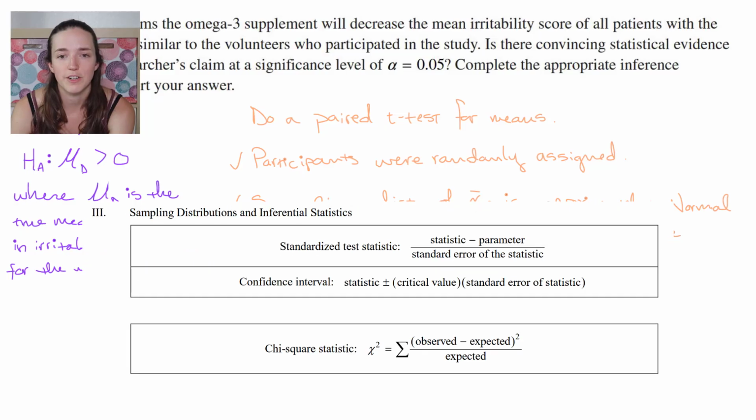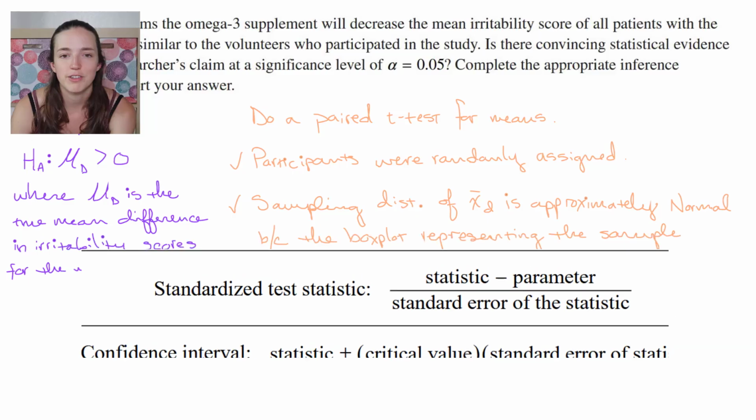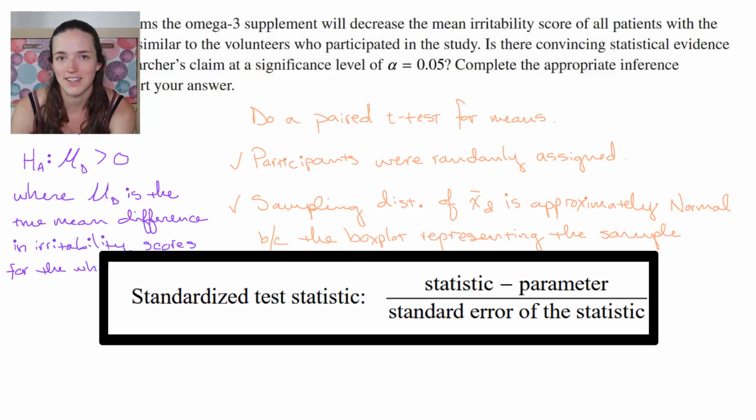Okay, when you look at the first page of the formula sheet, you're going to see underneath section 3, they give you the generic formula for a standardized test statistic, and that is the statistic minus the parameter over the standard error. So they don't tell you t equals this, but they do give you all the pieces throughout the formula sheet and you have to put it all together. So the easy part here is that our statistic is x bar and our parameter is mu. So the top part of this fraction is easy. But now we need the standard error of the statistic. So the standard error of x bar.